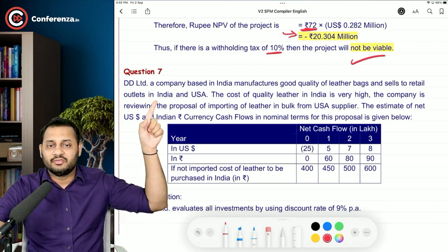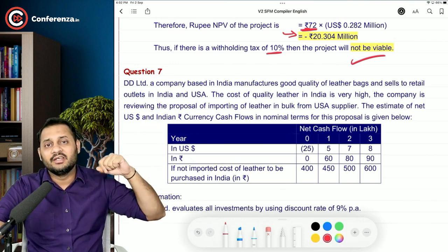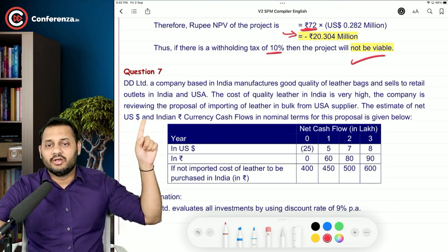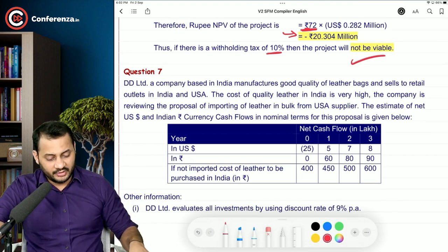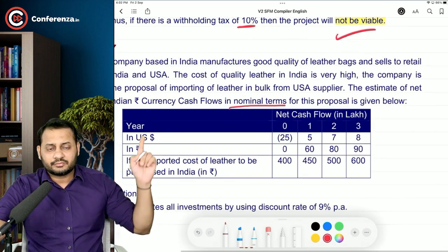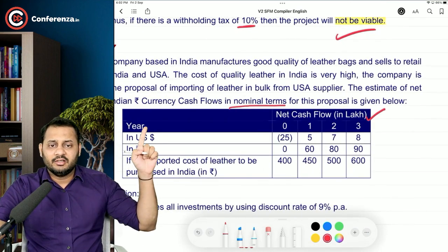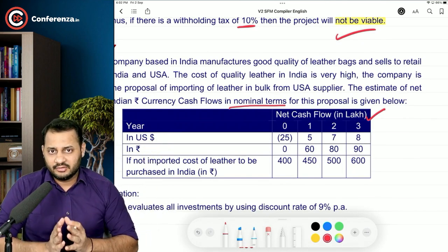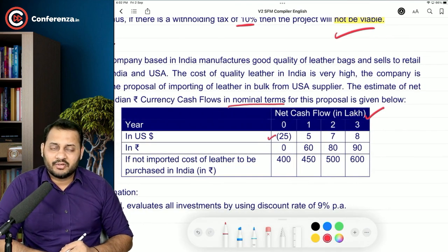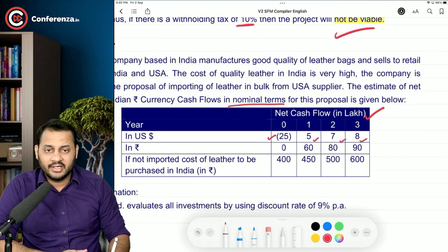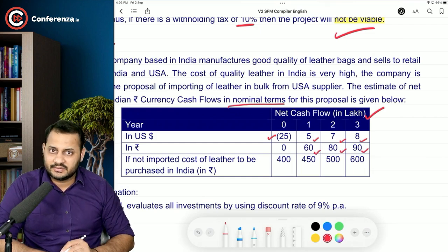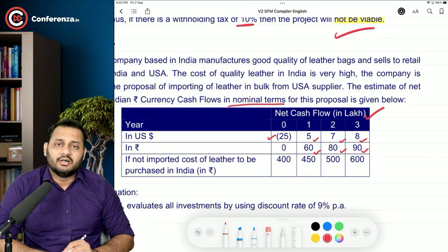But since the cost of quality leather in India is very high, we are thinking of importing the raw material from USA also. The estimate of the net dollar and Indian currency cash flows in nominal terms, they have clearly written in nominal terms, for this proposal is given below. So everything is in lakhs. Year 0, 1, 2, 3, to start with, there will be some kind of investment. So in America, there is an investment of $25 lakh, and after that you are earning 5 lakh, 7 lakh and 8 lakh dollars. In rupees, in India, there is a direct earning of 60, 80 and 90 lakhs, since we might be present in India for years.